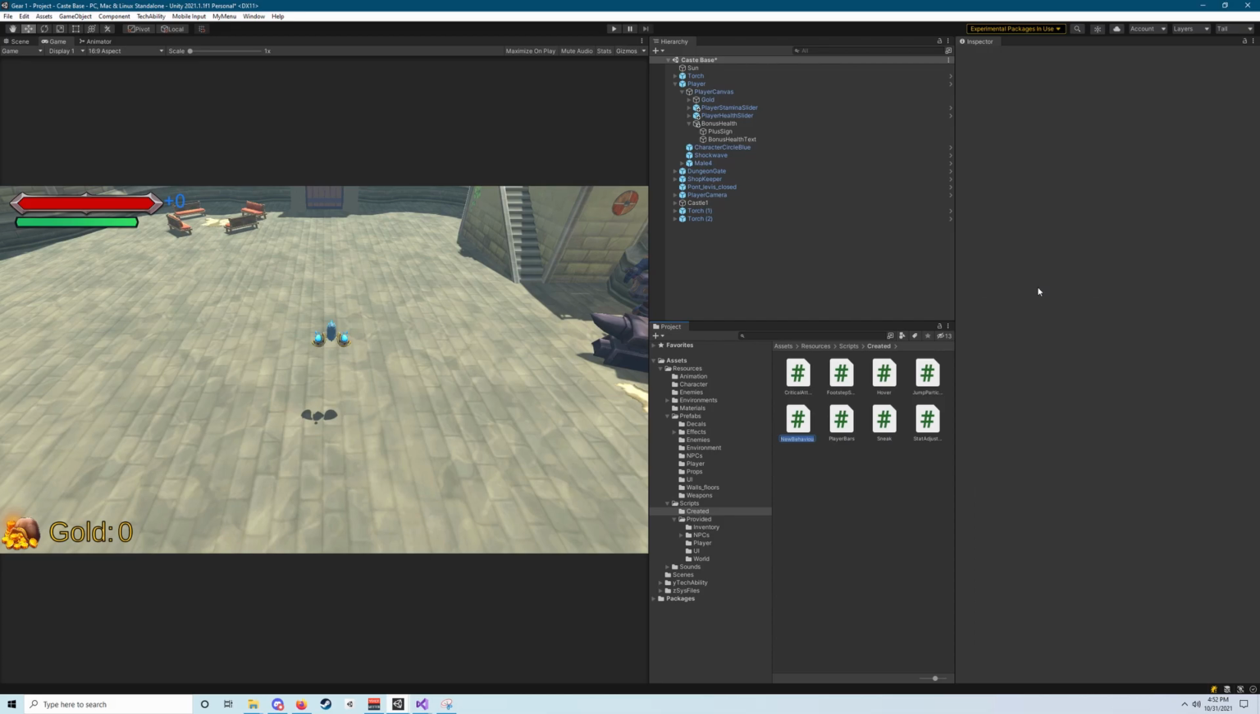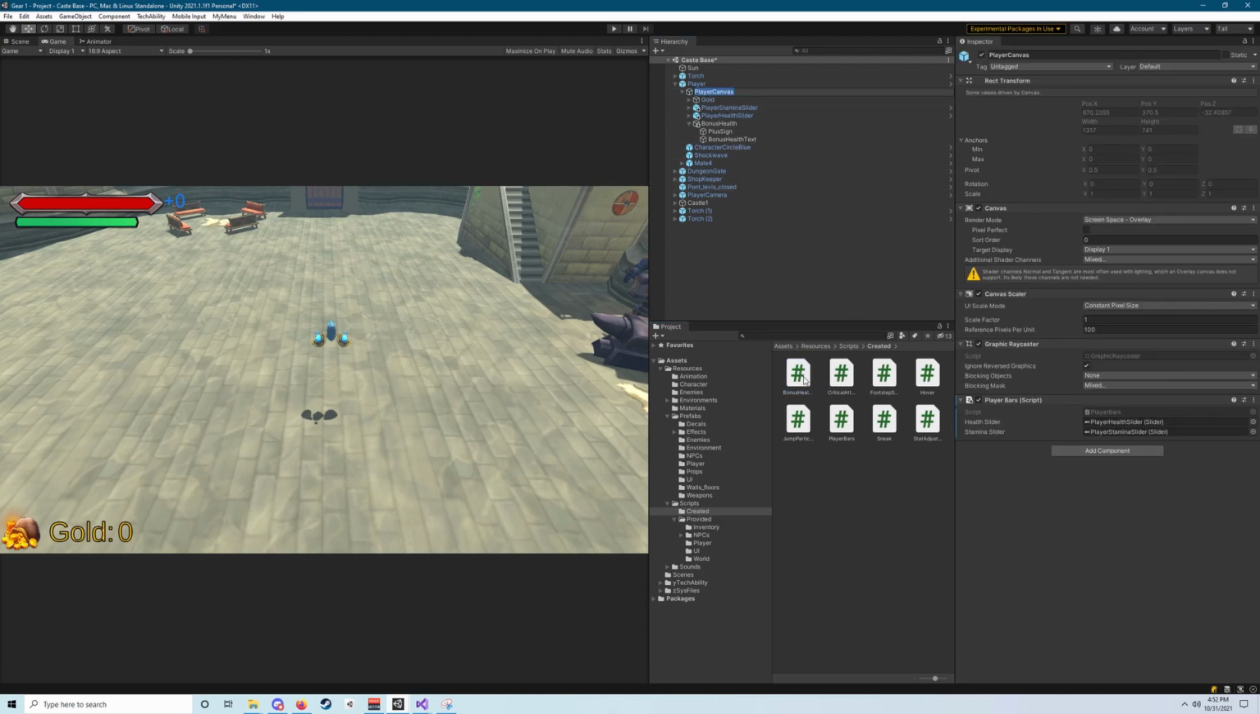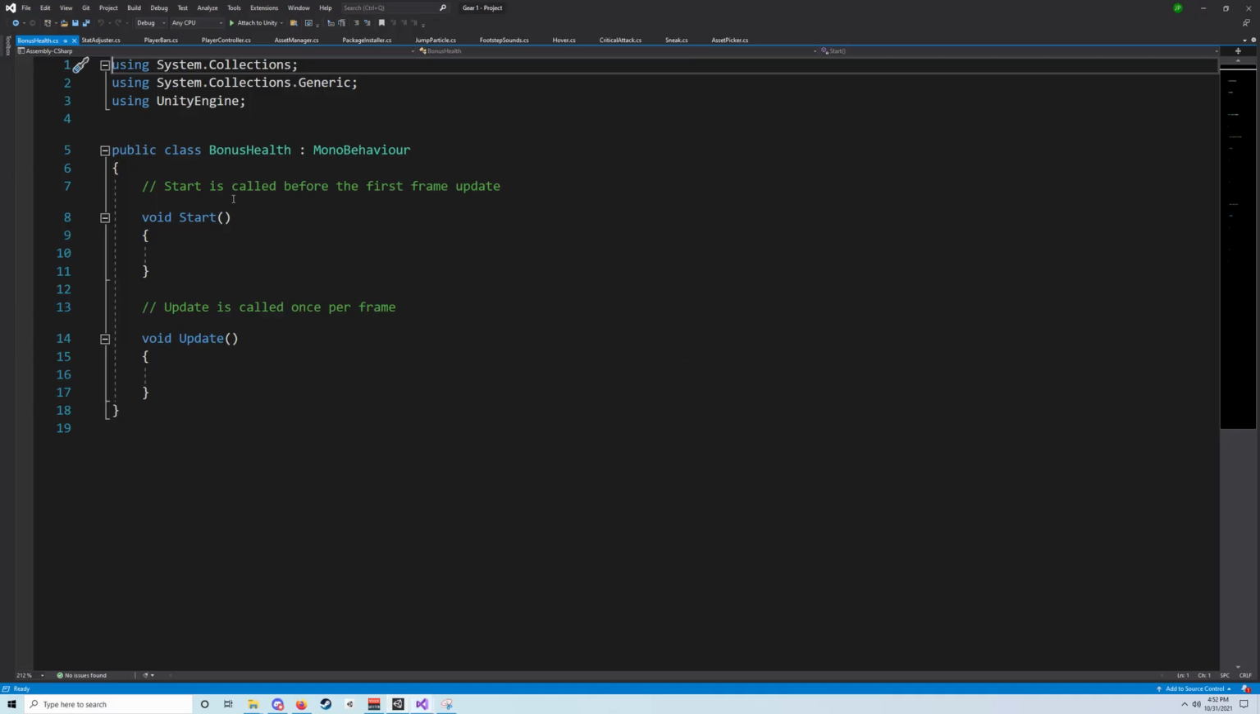And then what we want to do is name this bonus health with a capital B and a capital H. And once we have our new script, we're going to select the player canvas. And we are just going to drag bonus health out onto our player canvas right here in the inspector. Once we've got it attached, go ahead and double click it and open it up.